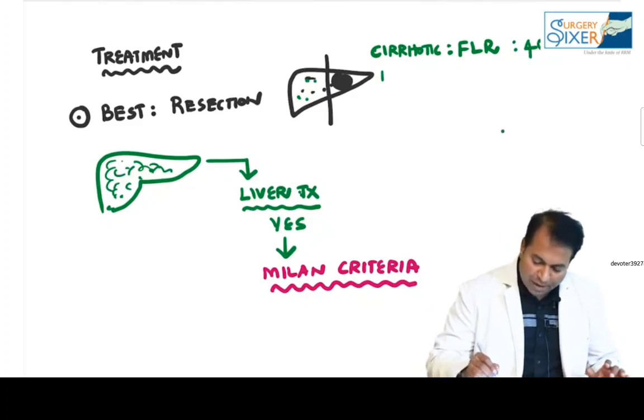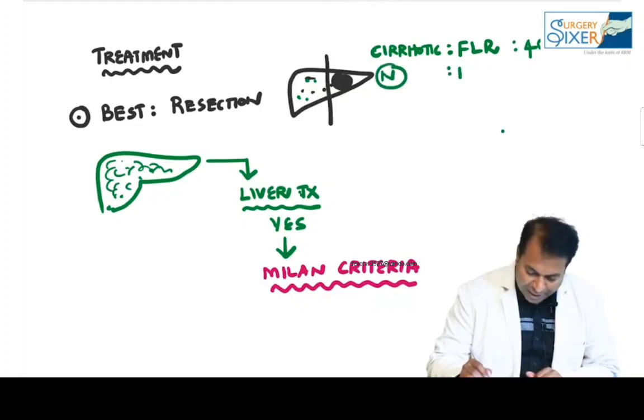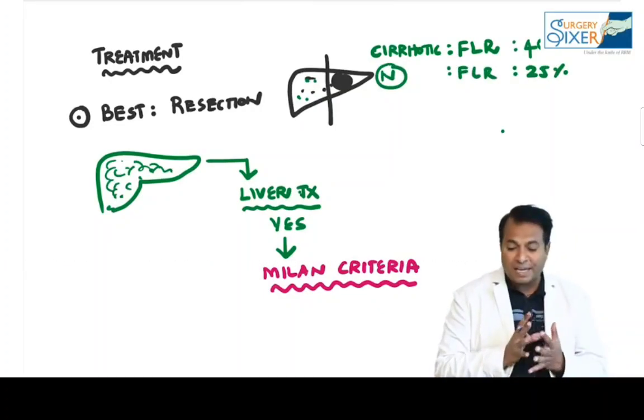In a normal liver, how much should be the FLR? In a normal liver, FLR should be at least 25%. Otherwise, the tumors are said to be inoperable. So please understand the concept.